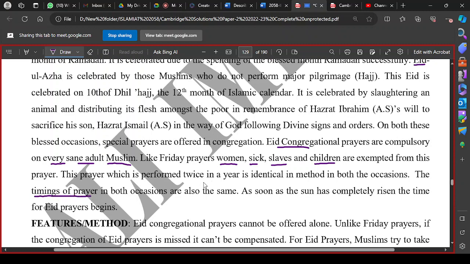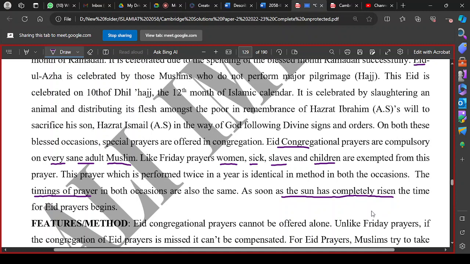Okay, it is performed as soon as the sun has completely risen, after the rising of the sun. So the time of Eid begins with the sunrise and it remains there till before the sun starts to decline, before the midday. So Eid prayers can be performed between the sunrise and the midday.